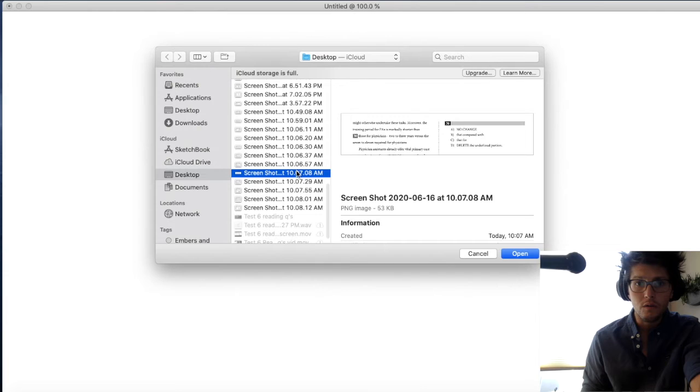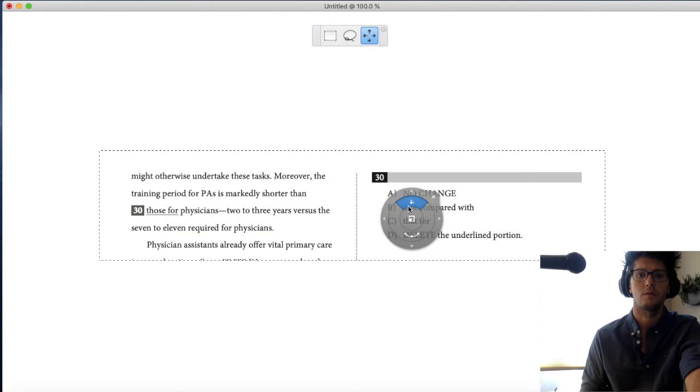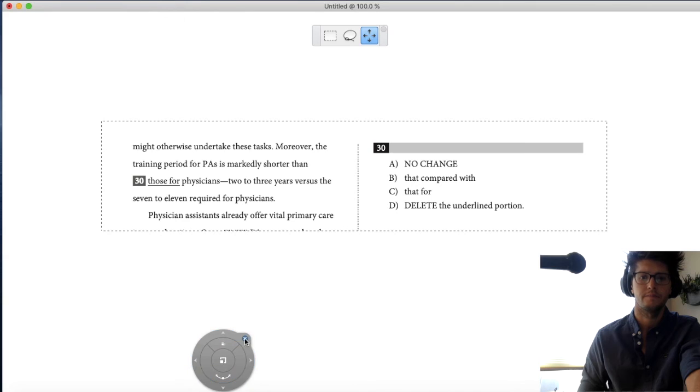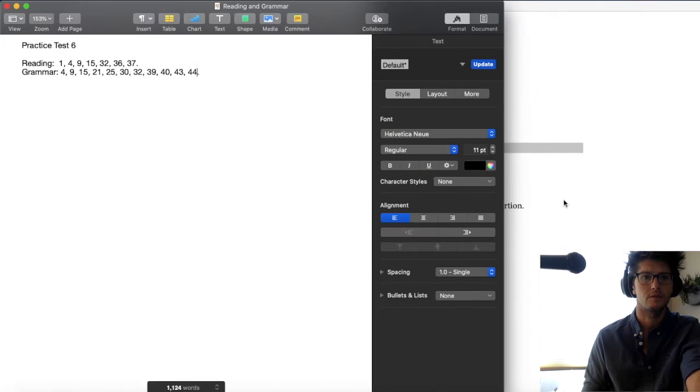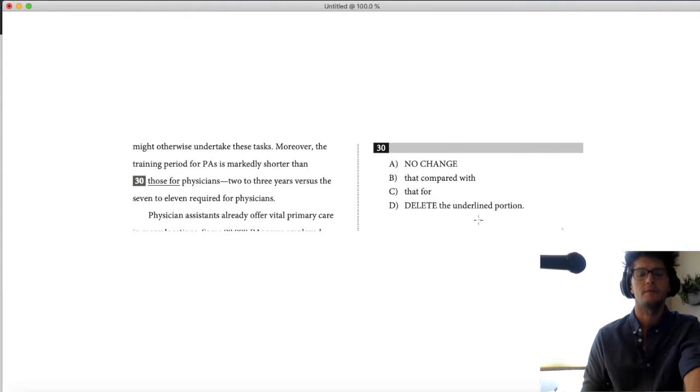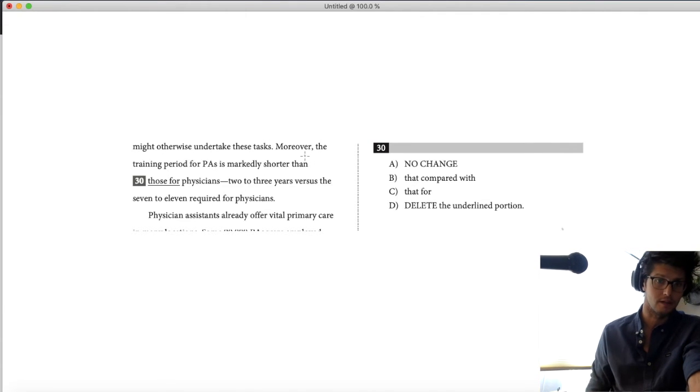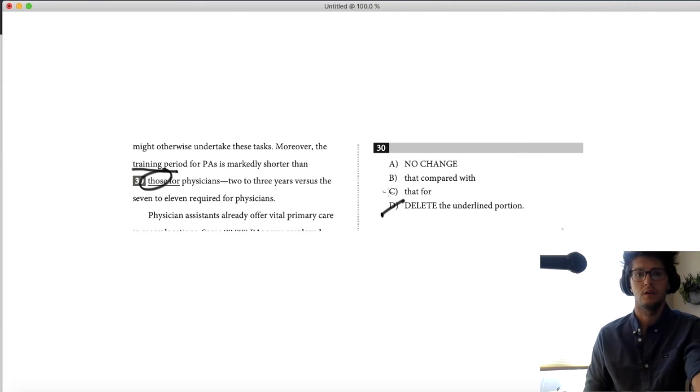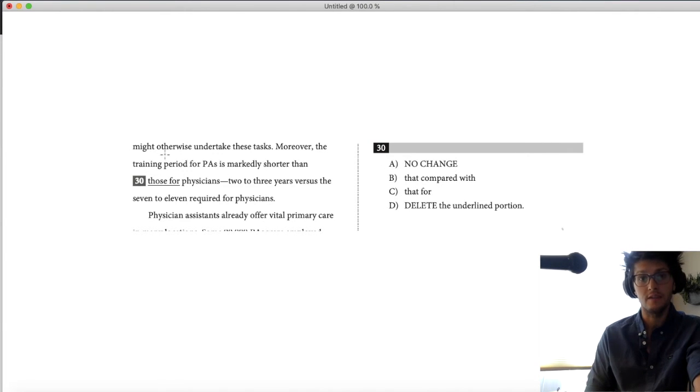Okay, so let's look at this one. This is number 30. Just making sure I didn't miss anything that I had planned to talk about. 25, then 30. Okay, this is a good one. This is comparisons. The training period for PAs is markedly shorter than the training period for physicians. So we can't delete it. We need something. Those is wrong because we're trying to say the singular training period is markedly shorter than the singular training period of physicians. If it said the training periods, then you could say those, but that's not what's up. So we're down to two answers.